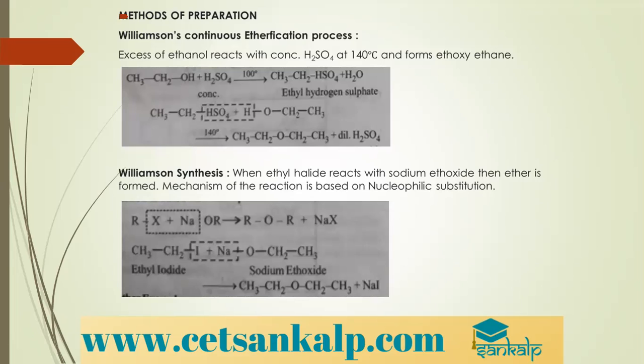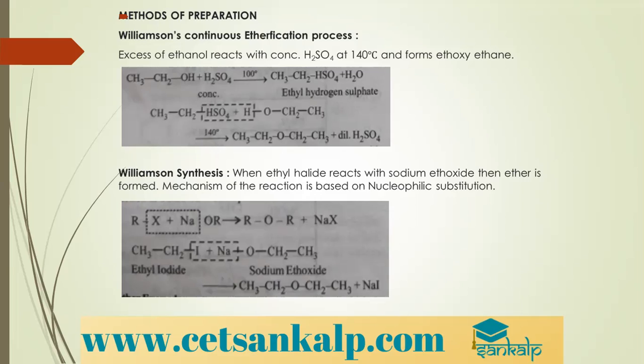Excess of ethanol reacts with concentrated sulfuric acid at 140 degrees Celsius and forms ethoxyethane. You can look at the reaction when ethanol is treated with concentrated H2SO4. Here we need to take excess of ethanol. This reacts with concentrated H2SO4 at 100 degrees Celsius to form ethyl hydrogen sulfate. This ethyl hydrogen sulfate again reacts with alcohol, since we have taken it in excess, and it forms ether, that is nothing but ethoxyethane. So this is the method of preparation of ethers.